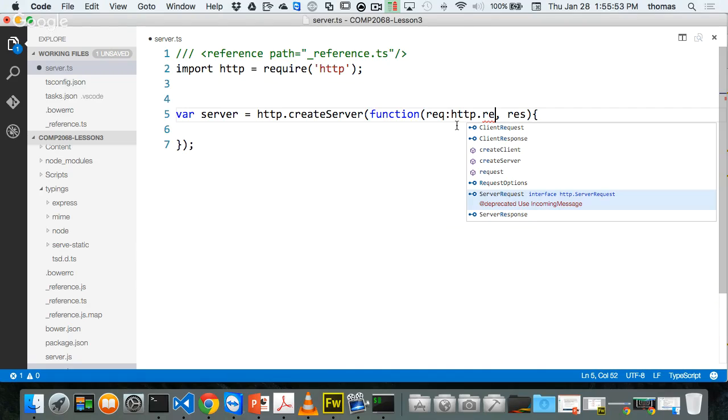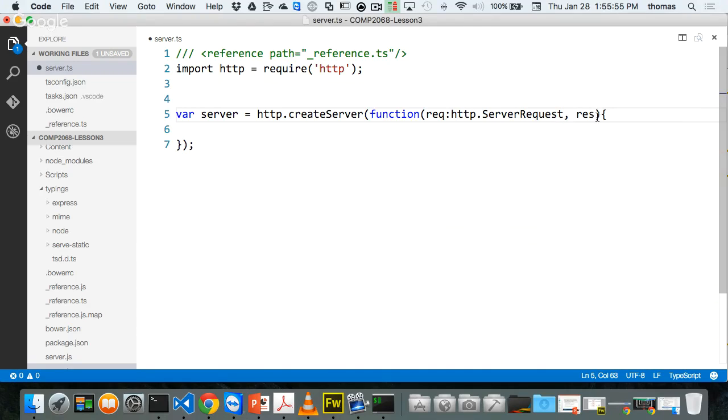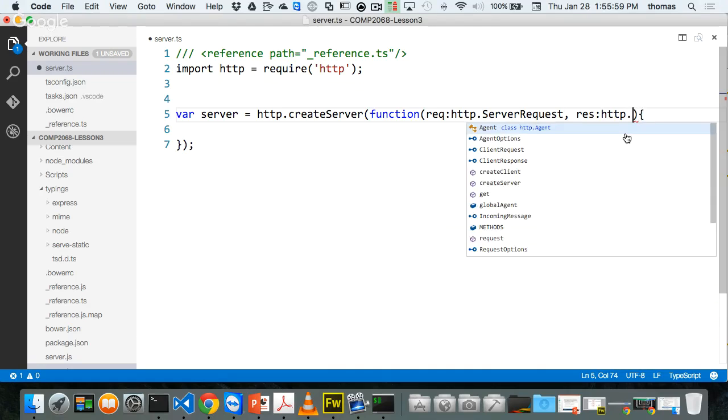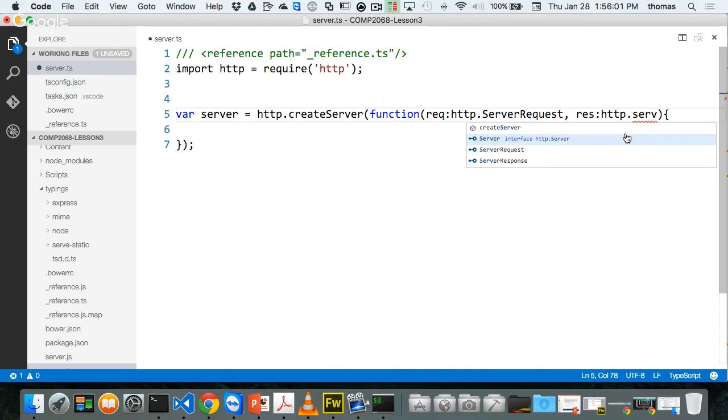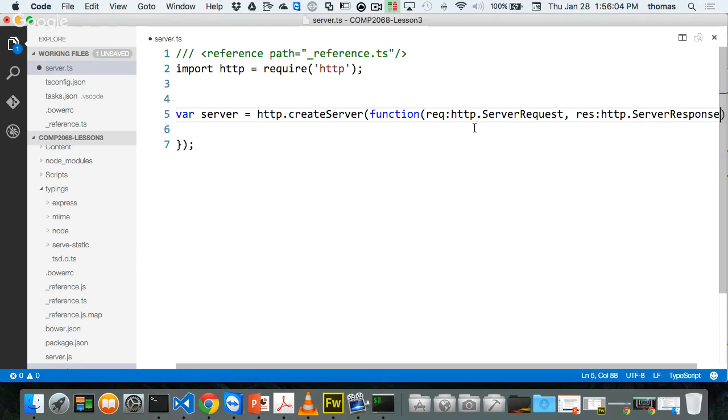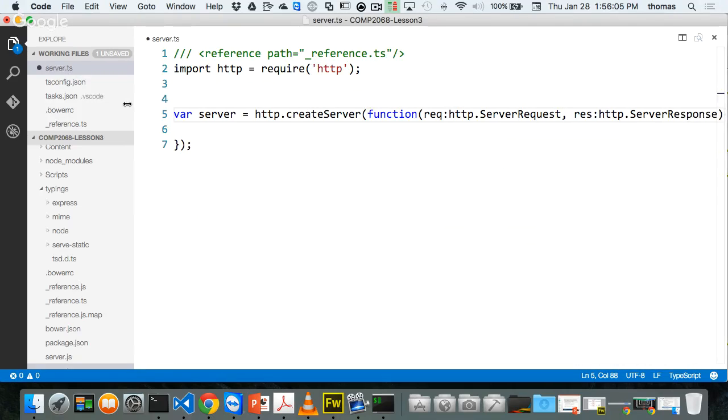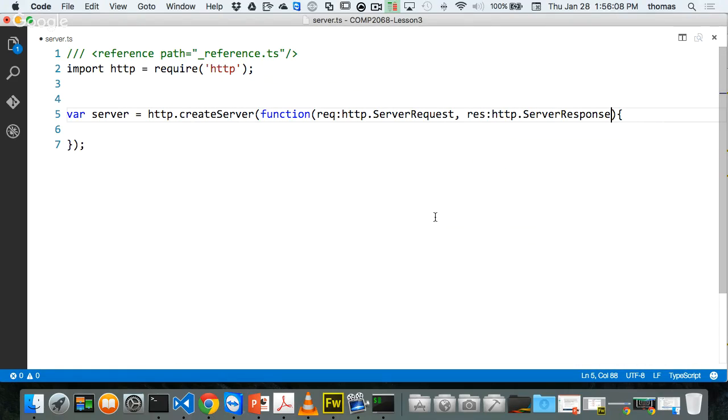Server request. That's what it is. And this one, the type, is HTTP.ServerResponse. Sorry, I know I'm going to take too much space here. That's the type, and I'm going to kill this space here so you can see it all. There it is. So all I'm saying here is the req parameter is a short form of HTTP server request and HTTP server response. That's what I'm doing.